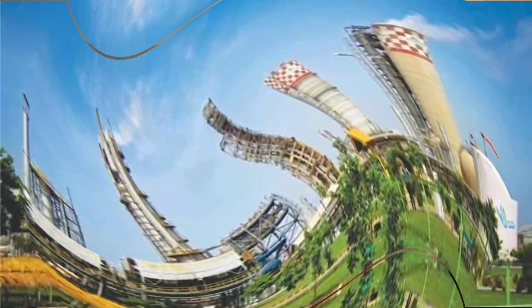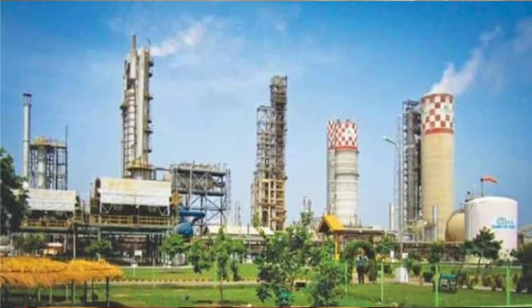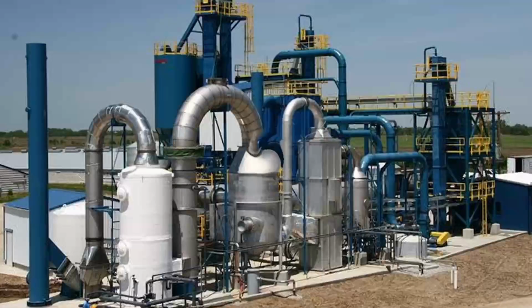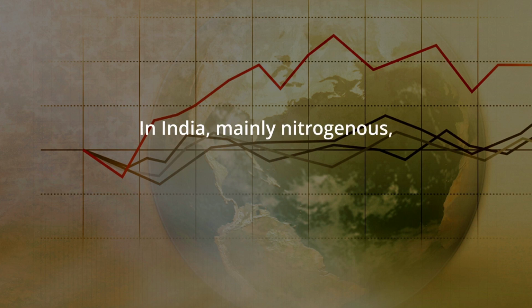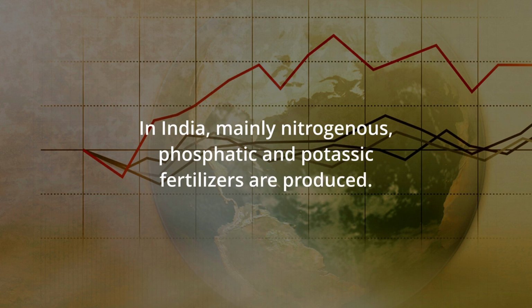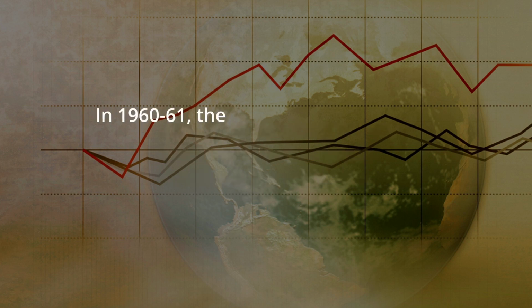Now, as Indian economy is an agrarian economy, Indian producers, the industrialists, are also producing fertilizers. What type of fertilizers are they producing? They are basically producing nitrogenous, potassic and phosphatic fertilizers. Now, the question is, is it sufficient?